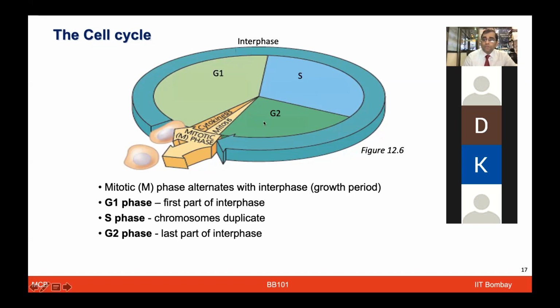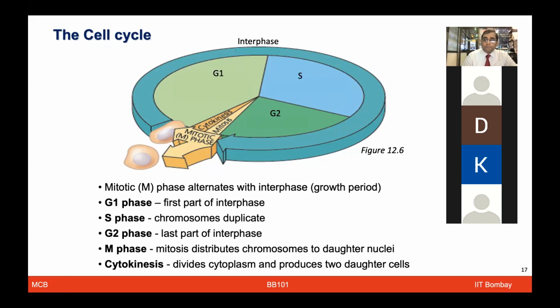Then the cell moves to the G2 phase, which ensures that the cell has all the required material for division to happen. And then after this longish interphase, a very short mitotic phase follows, which alternates with the interphase. That's where the entire cell division happens, which distributes the chromosomes to the daughter nuclei. After the nucleus gets divided, the cytoplasmic content also gets divided in the process known as cytokinesis. The nuclear material division is known as karyokinesis.